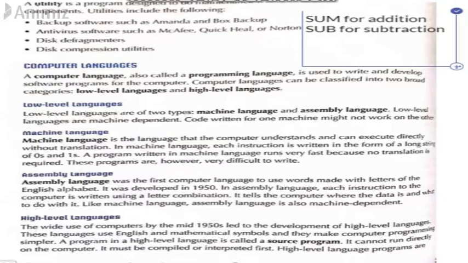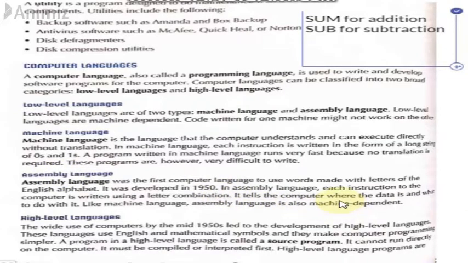But the program that is written in assembly language has to be translated into machine language, because the computer only understands machine language. So for that, to convert assembly language into machine language, we need a software program. It was called an assembler. An assembler converts the assembly language program into a machine language program. And the program that is written in assembly language, in mnemonic codes, is called the source program.